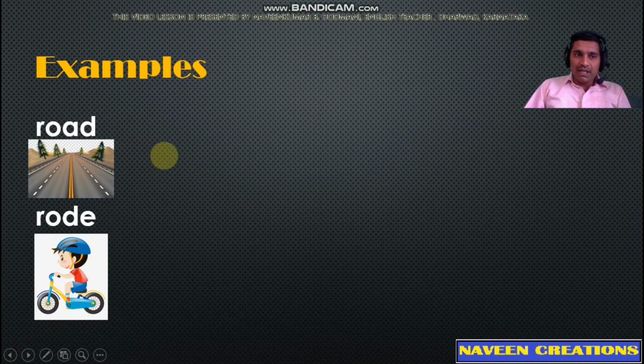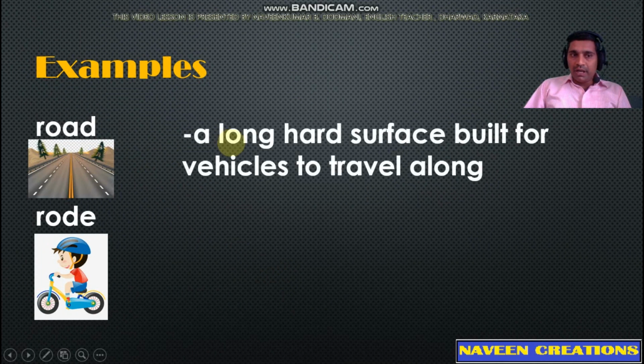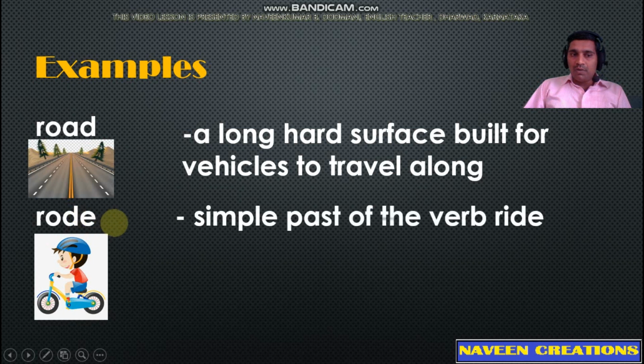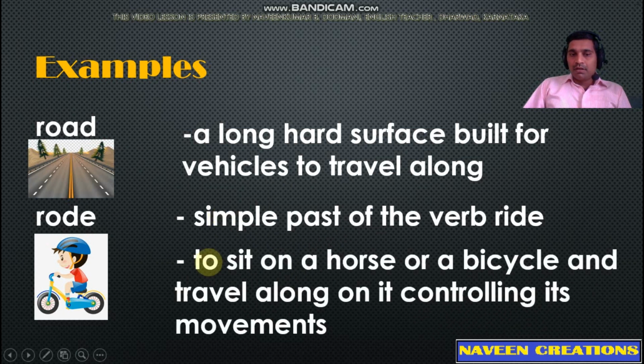Now let us know the meanings. ROAD means a long hard surface built for vehicles to travel along. The word RODE means simple past tense of the verb ride. So RODE is the past tense form of the verb ride. It has another meaning: to sit on a horse or a bicycle and travel along on it, controlling its movements.